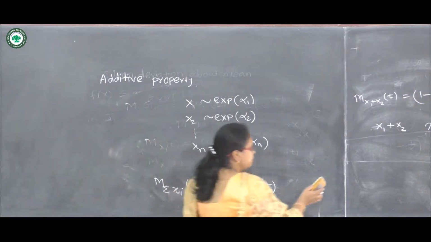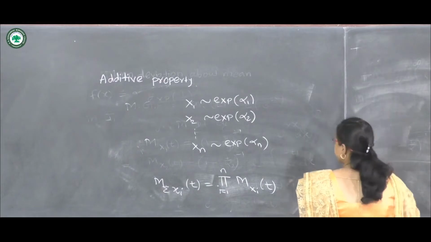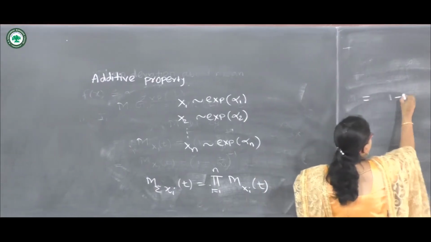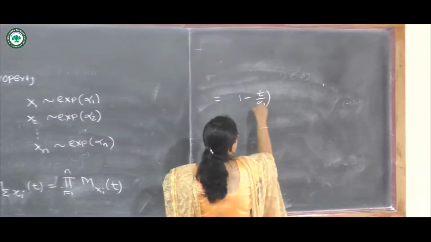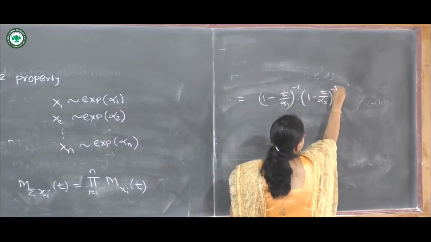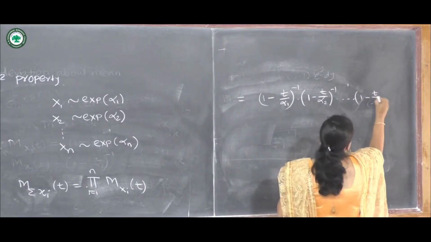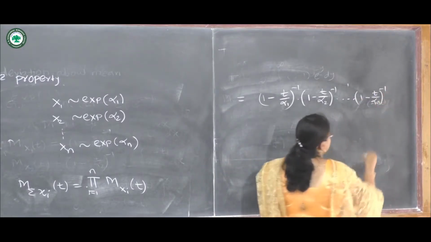So we can write this as 1 minus t upon alpha 1, bracket raised to minus 1, into 1 minus t upon alpha 2, bracket raised to minus 1, and so on, up to 1 minus t upon alpha n, bracket raised to minus 1.